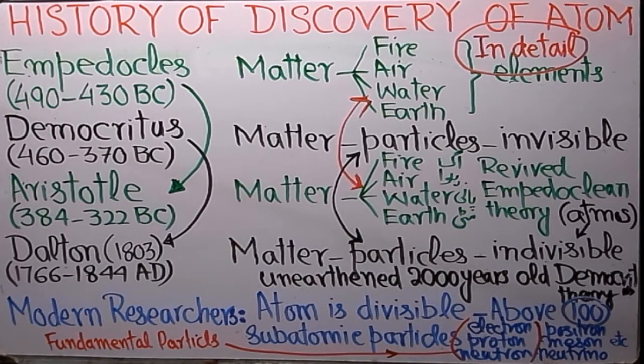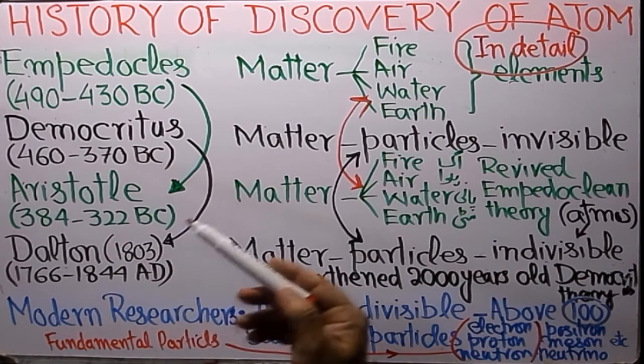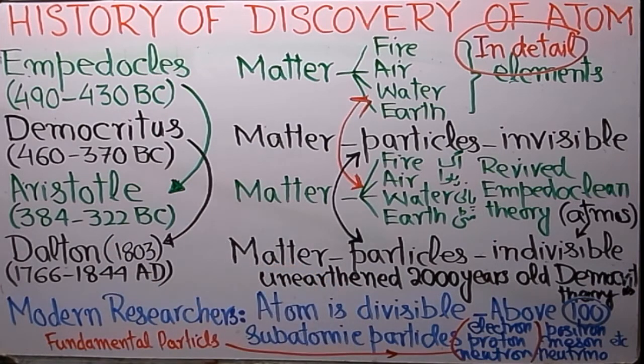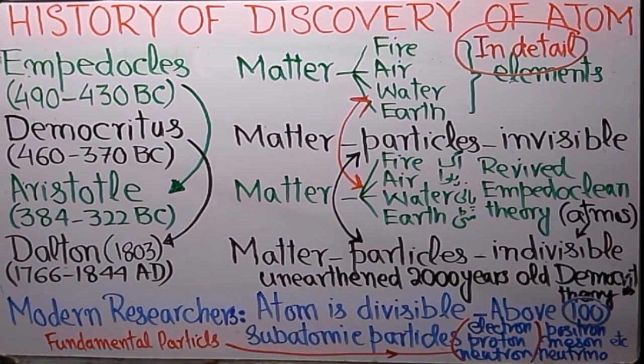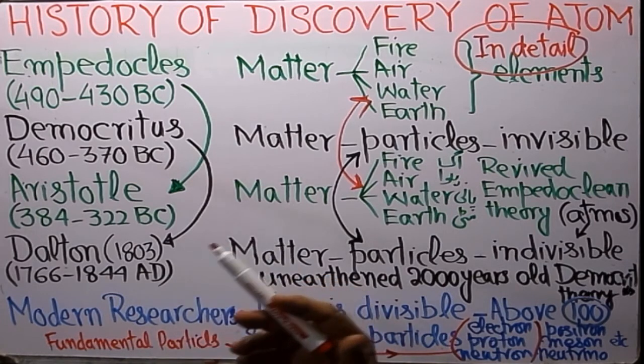Who were the pre-Socratic philosophers? Socrates was a famous philosopher, scientist, and he was a mystic also. And he was the teacher of Plato. Before Socrates, there were a number of other philosophers in Greece who were working in different domains, different subjects.